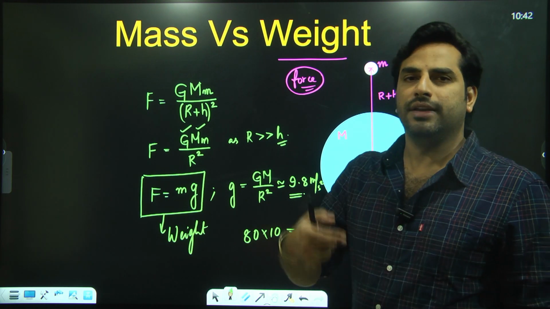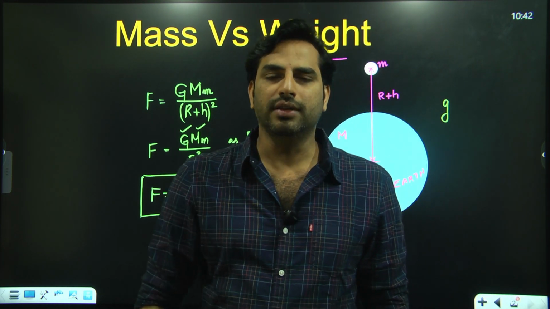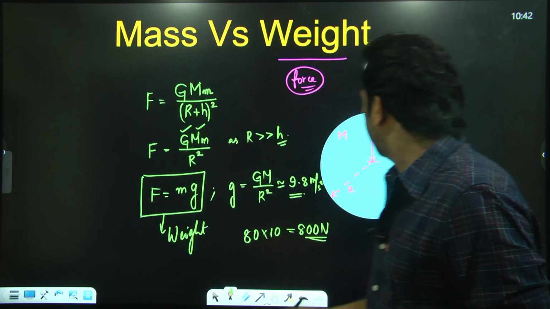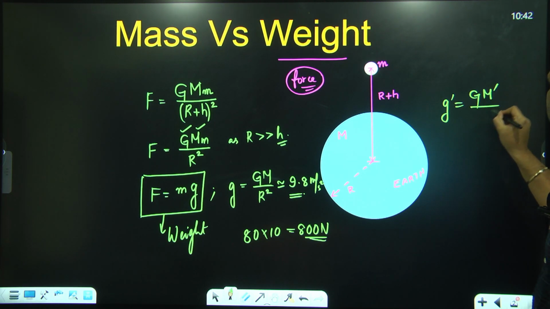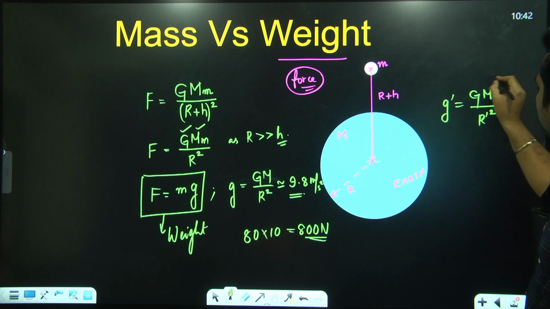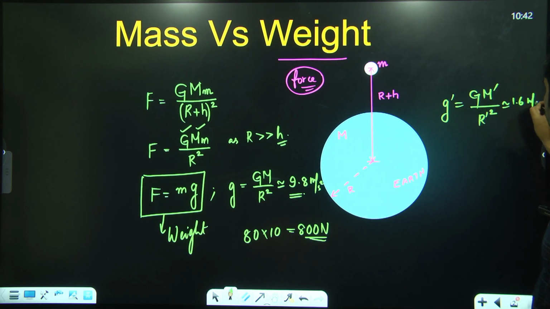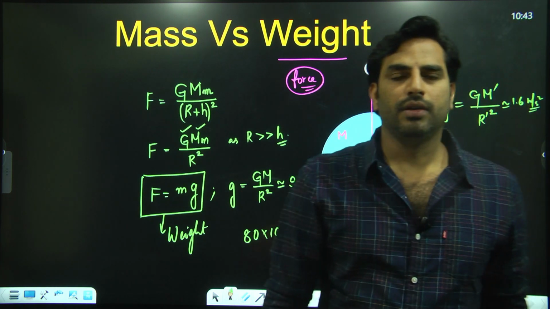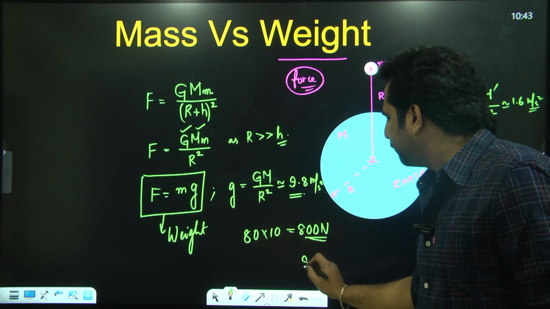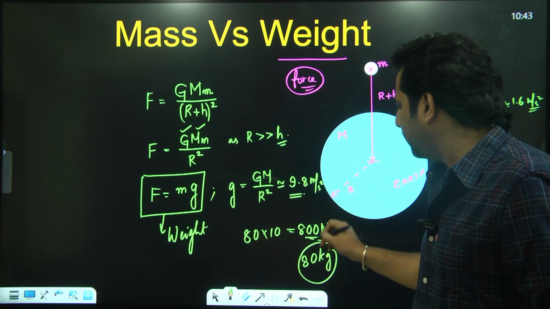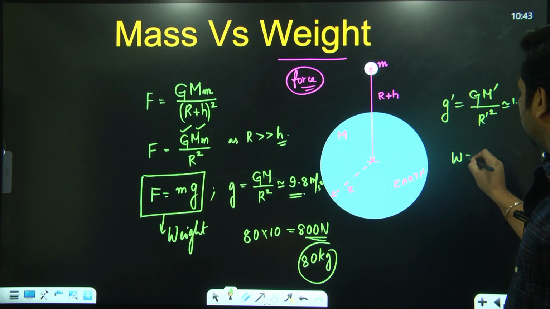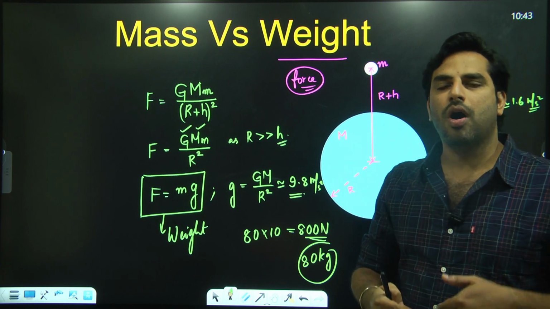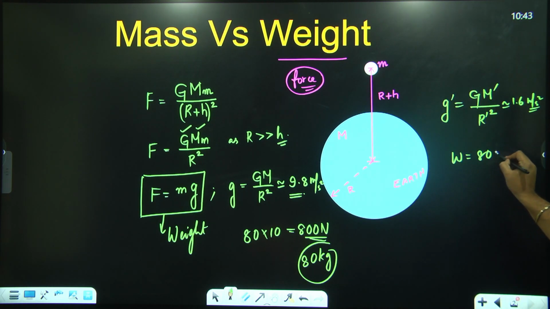Similarly, if we have to calculate the gravitational field of the moon on the surface of the moon or near the surface of the moon, g dash would be the universal gravitational constant G, M dash which is the mass of the moon, R dash which is the radius of the moon, square. So this is approximately 1.6 meter per second square. The weight of an 80 kg person on earth would be 800 Newton. The same person, if he is going to the surface of the moon, his weight, meaning the force exerted by the moon on him, would be 80 into 1.6 Newton approximately.